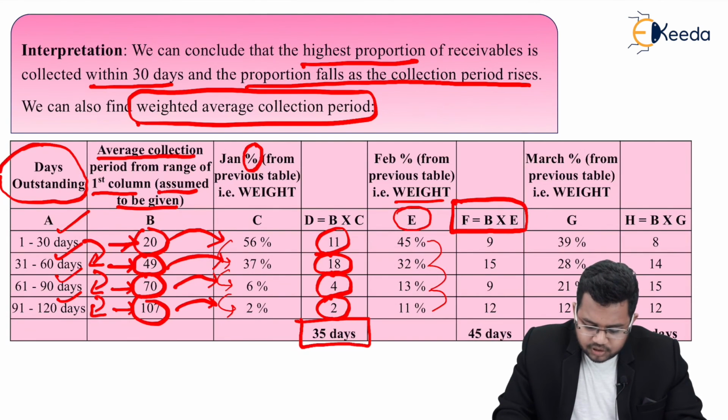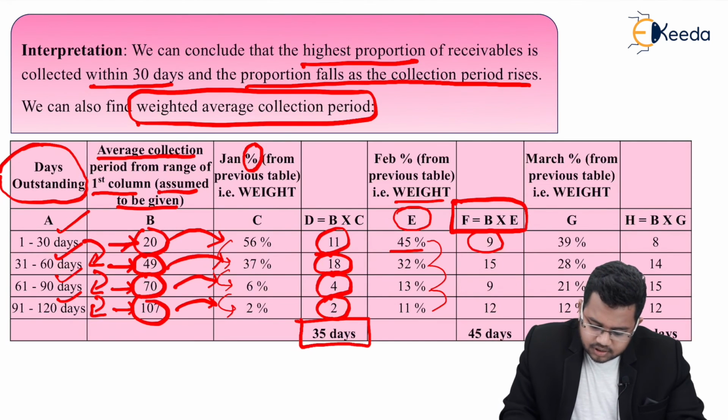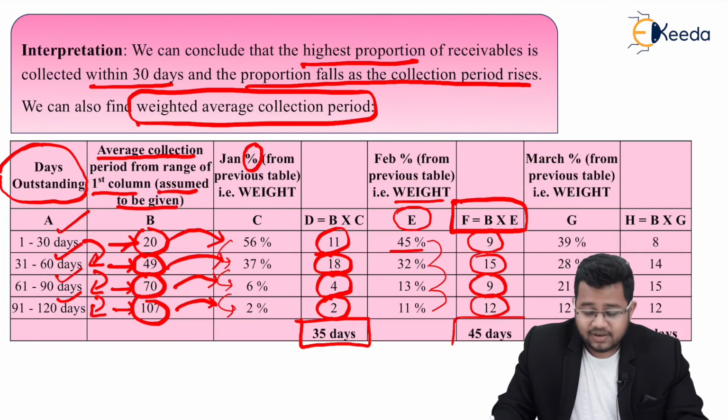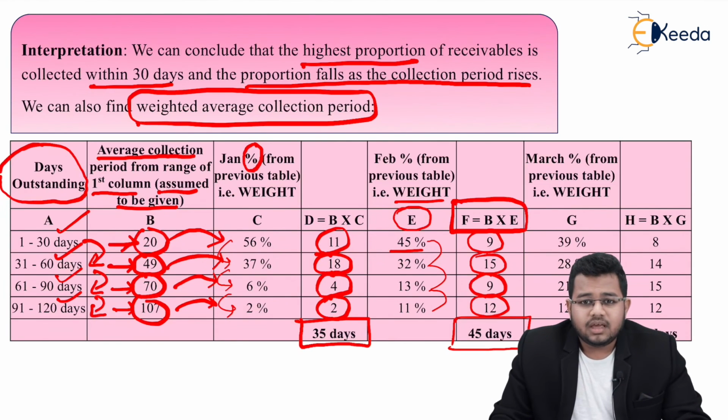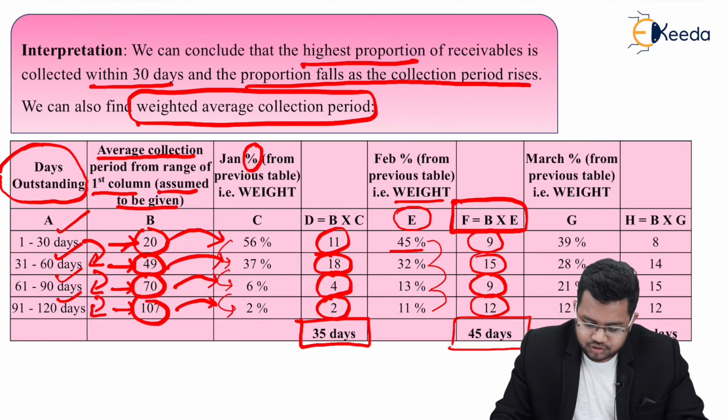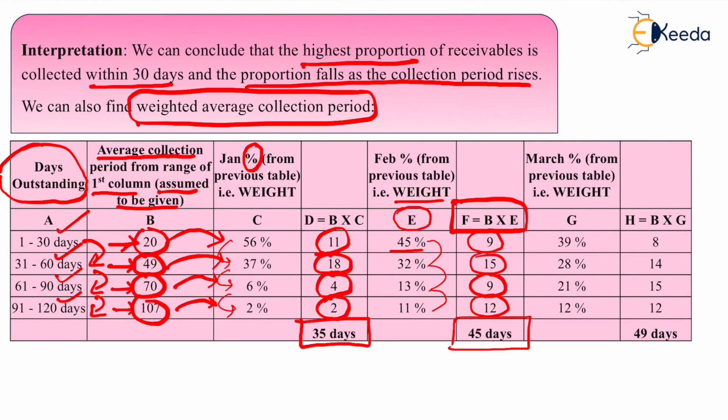तो 20 into 45% will give you 9. 49 into 32% will give you 15. And then we get 9 and then we get 12. So again adding these, I get my answer as 45 days. So February के रिसीवेबल्स को कलेक्ट करने के लिए I need 45 days on an average. And similarly you can calculate for March.